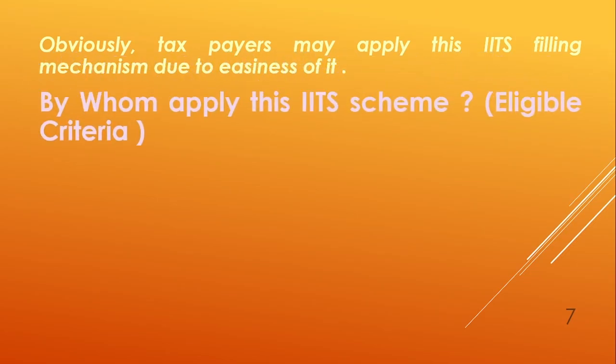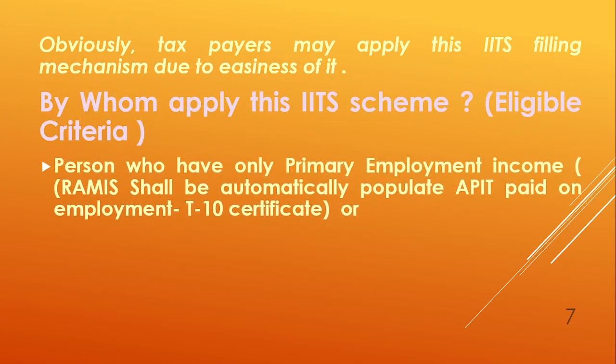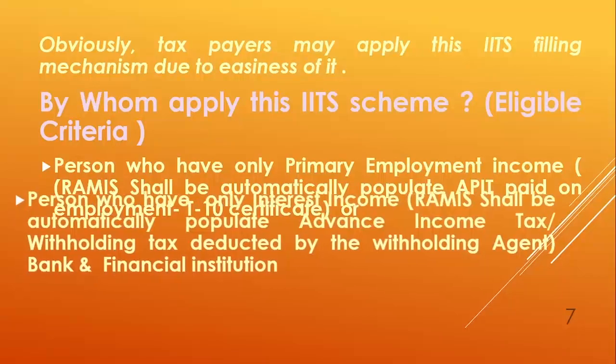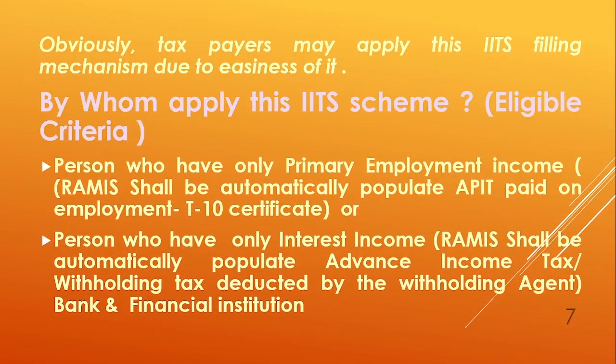Let me explain by whom this IITS scheme can be applied. That means the eligibility criteria. A person who has only primary employment income. If someone has a primary employment income, he can submit that under the simplified scheme. Once you file the information into the system, the RAMIS system will automatically populate the APIT paid on the employment. That means as per the T10 certificate, that means as per the declaration done by your employer. That is the one person.